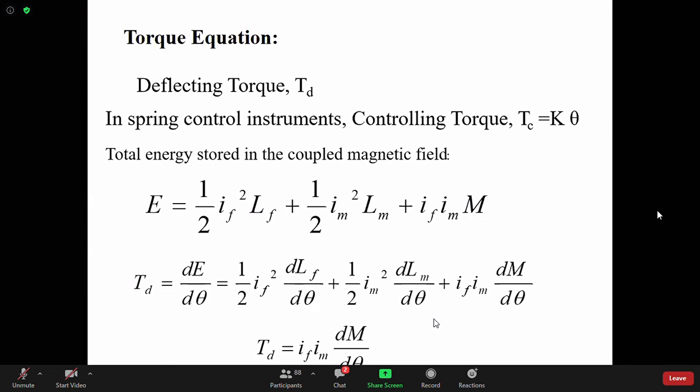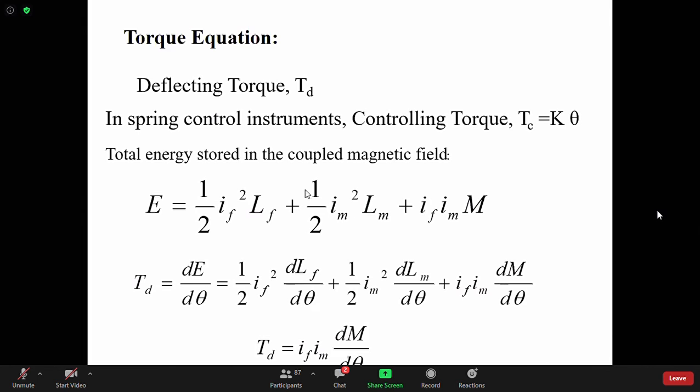Okay. So the energy is half L i squared in a coil. Half L i squared is the stored energy in a magnetic coil. So your fixed coil, F for fixed, M for moving. Half L_F I_F squared is the fixed coil energy, and half L_M I_M squared is the energy of the moving coil, where I_M is the moving coil current. So therefore, this is the energy of the moving coil system.